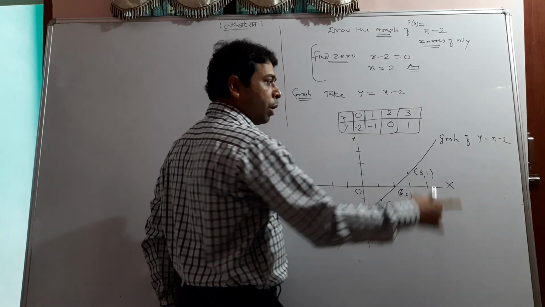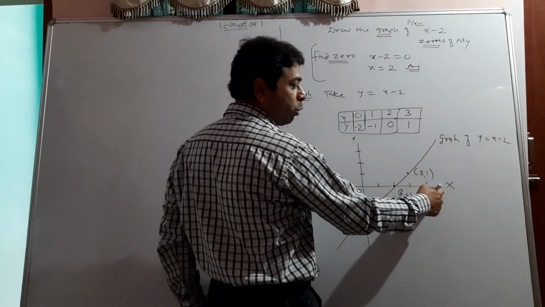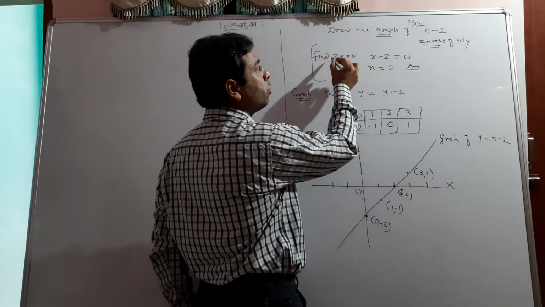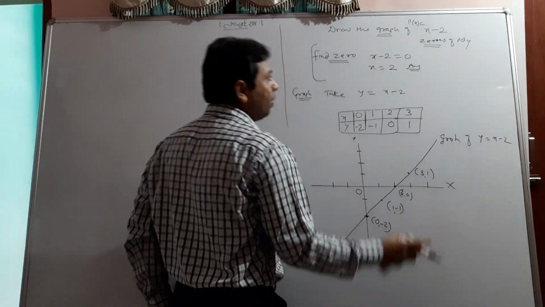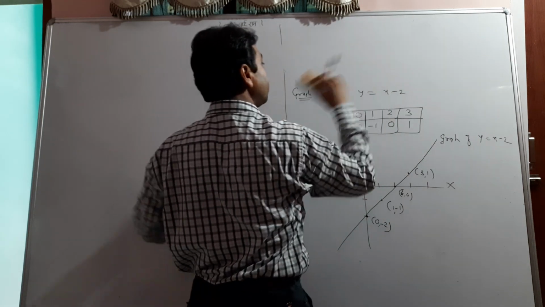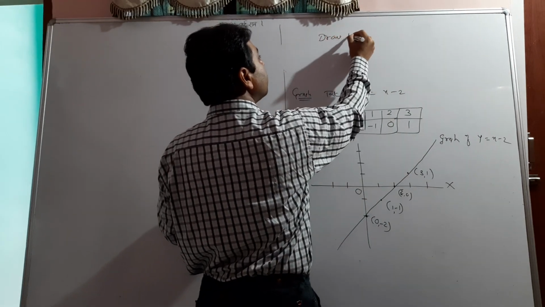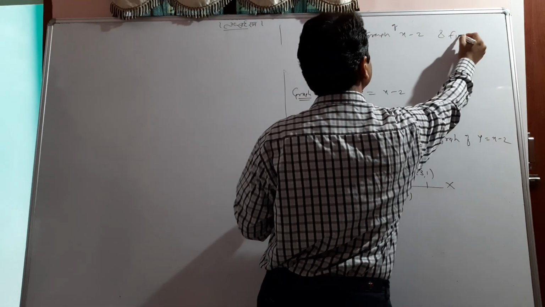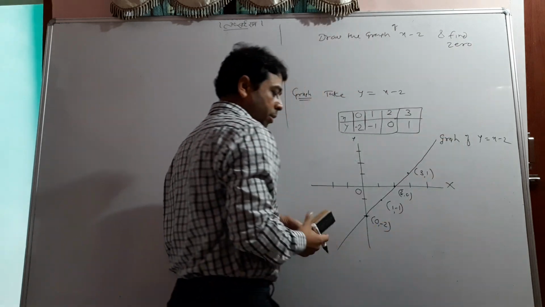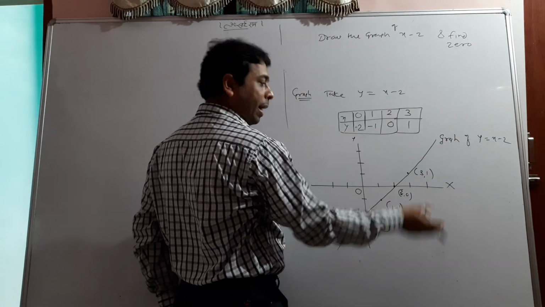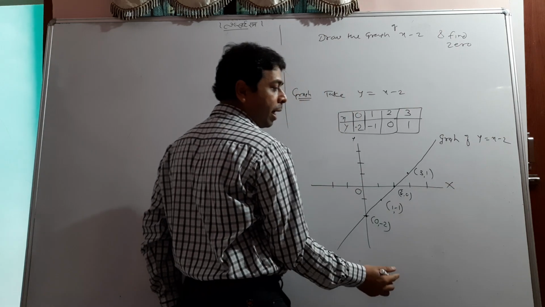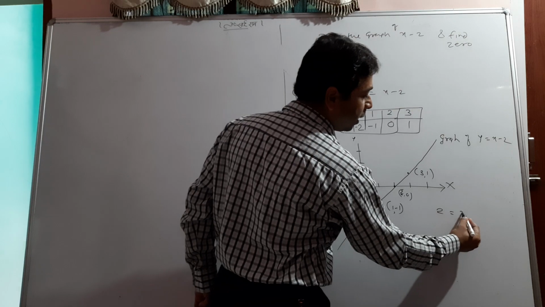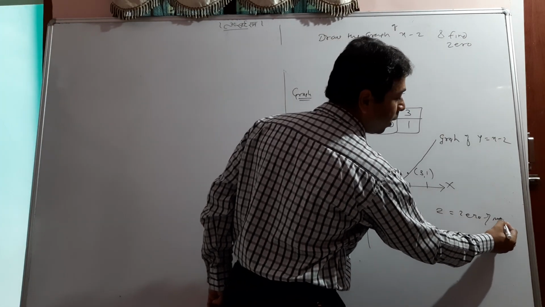Again I repeat, your graph intersecting the x-axis at a point, that is none else than the zero of the polynomial. If I ask you to draw the graph of the polynomial and find the zero, then you will first draw the graph, and second you can immediately write that your graph is intersecting the x-axis at 2, so 2 is the zero of the polynomial.